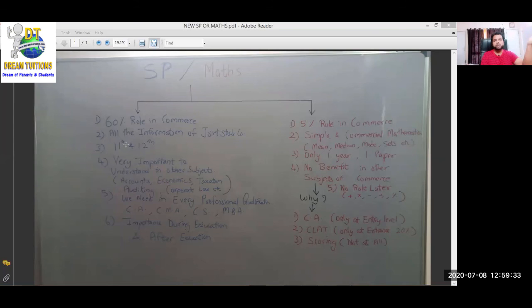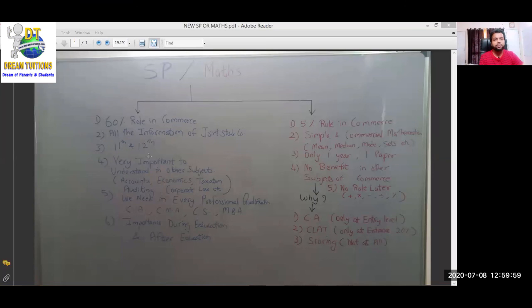मैथ्स तो वैसे भी जो जरूरत है, we are going to do after 12. 1 year there is a maths, one subject is there, and we cover that what is required. Okay, but 11 12 पूरा SP जाने से क्या होगा, वो वापस नहीं आएगा. That information हमें मिलेगा नहीं, and which is very important to understand. It helps in other subject. Whatever SP syllabus we understand, it is useful for other subjects also.